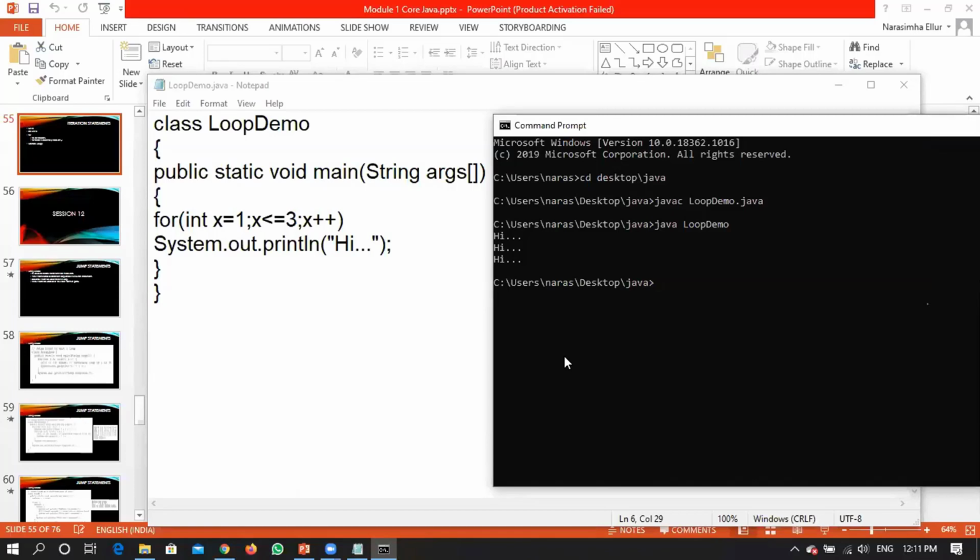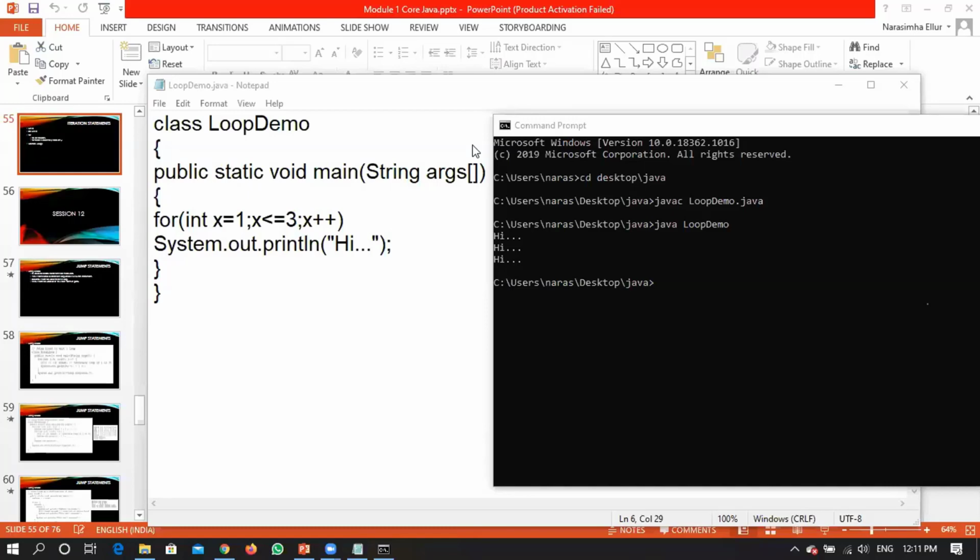Right. So let me just take a minute and explain how this particular process happened, because a few people might not know the working of a for loop. Let me explain for 2 minutes. If you don't have any issues, then we will modify this particular for loop to understand it in a better fashion. So the first step, it will go to the initialization part.